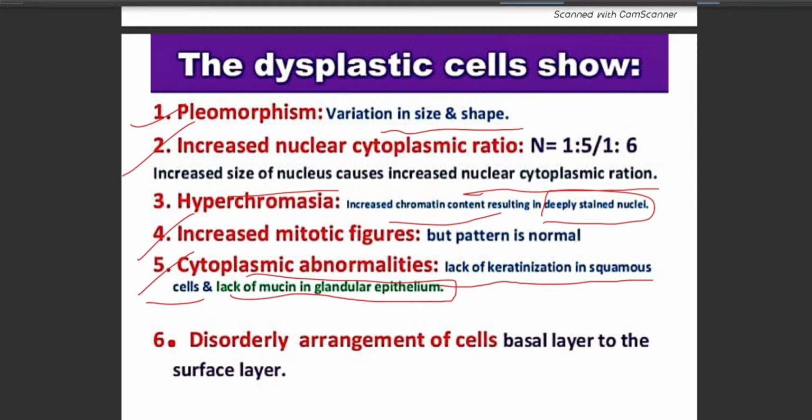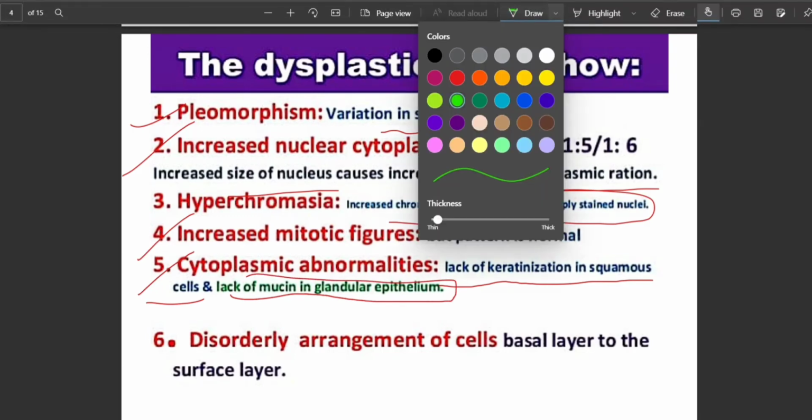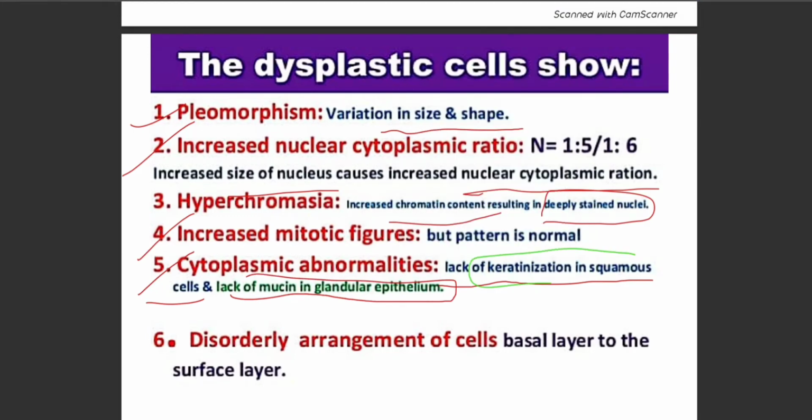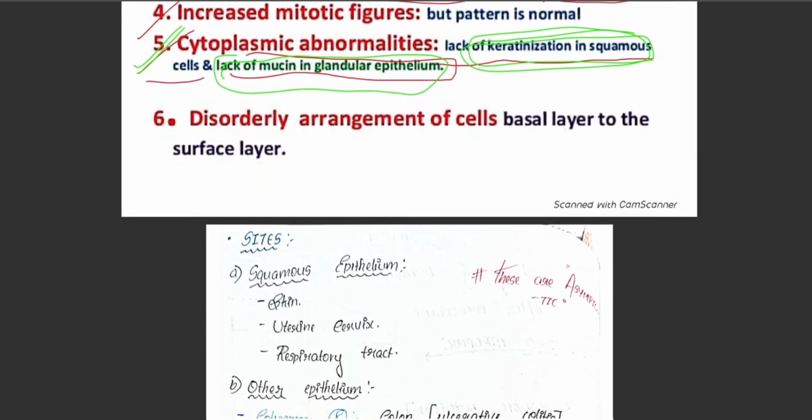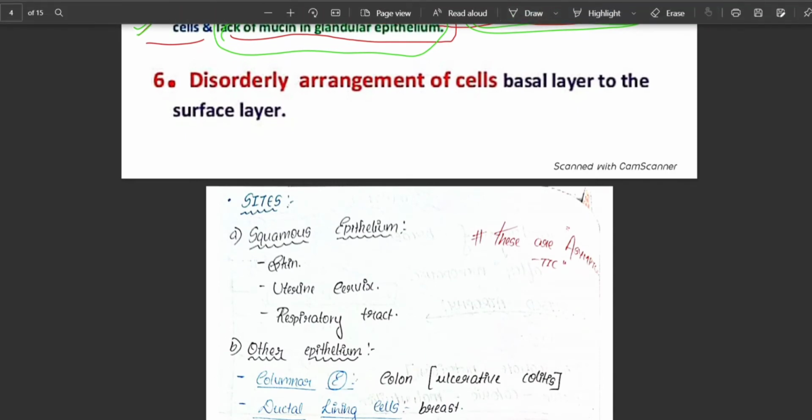These two points are very important to be noted. That is, there is lack of keratinization in the squamous cells, and there is lack of mucin in the glandular epithelium, which makes the cytoplasmic abnormalities. The next one is disorderly arrangement of the cells from the basal layer to the surface layer. You can see that there is distorted or disordered arrangement of cells in the basal layer.